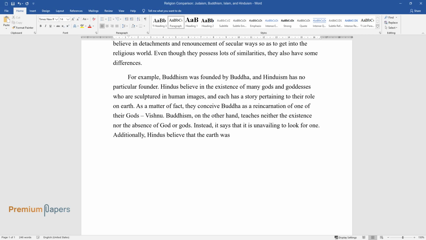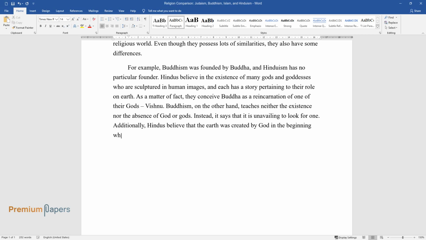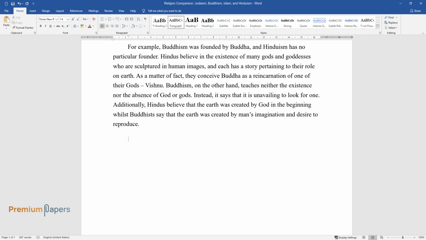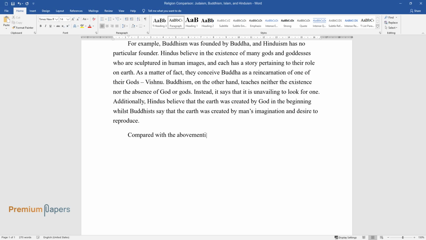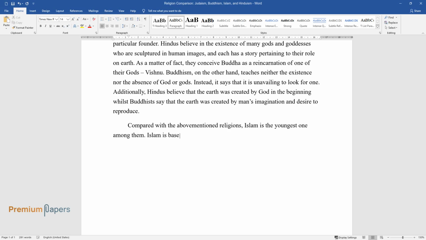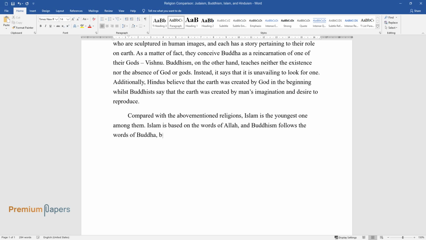Additionally, Hindus believe that the earth was created by God in the beginning, whilst Buddhists say that the earth was created by man's imagination and desire to reproduce. Compared with the above-mentioned religions, Islam is the youngest one among them. Islam is based on the words of Allah, and Buddhism follows the words of Buddha. Both religions consider their founders as supreme beings.